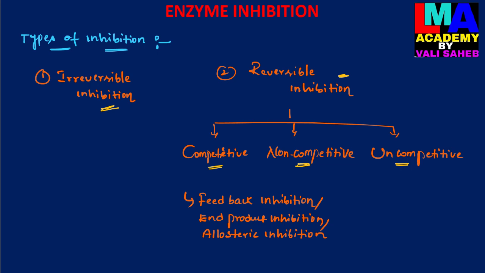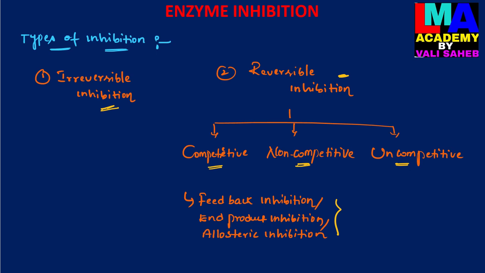Another kind of enzyme inhibition was also discovered, that is feedback inhibition or end product inhibition or allosteric inhibition. This is also a type of reversible enzyme inhibition process.